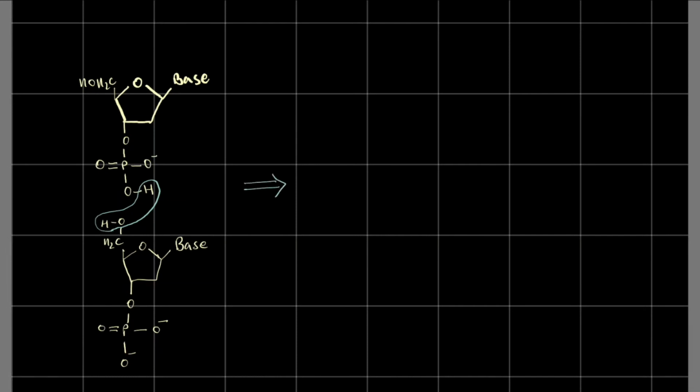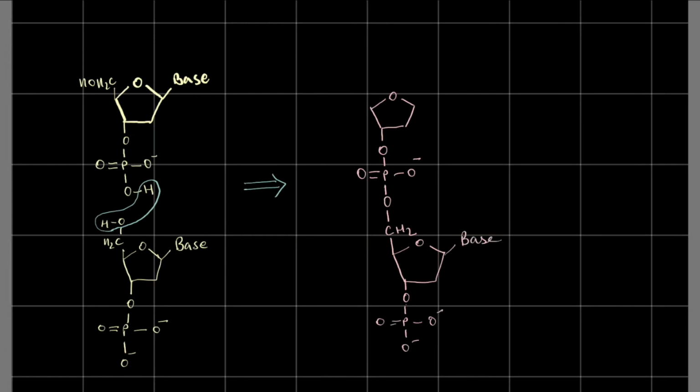We get a really nice structure which is kind of like this: O, P, double bond O minus, O, CH2, O, O, P, O minus, and there's the base, and there's HOH2C.